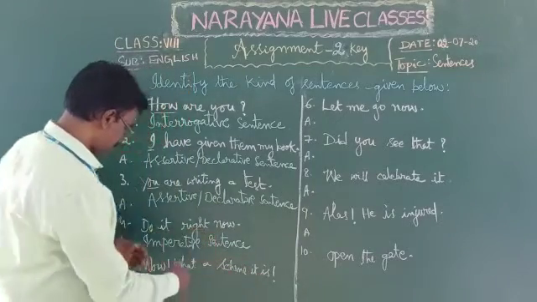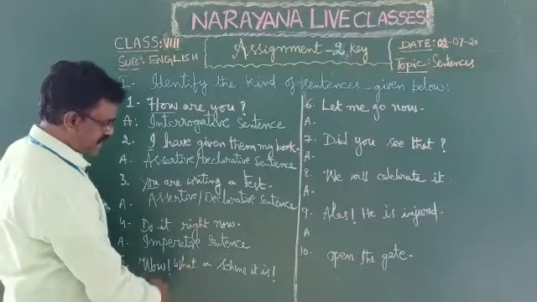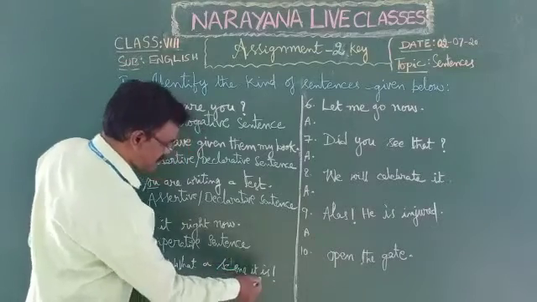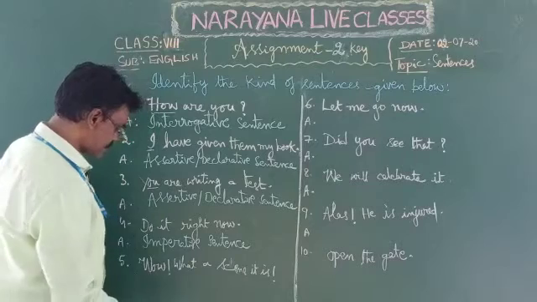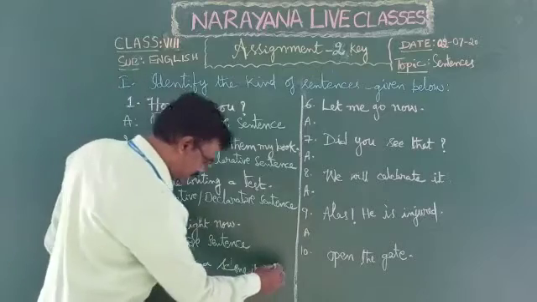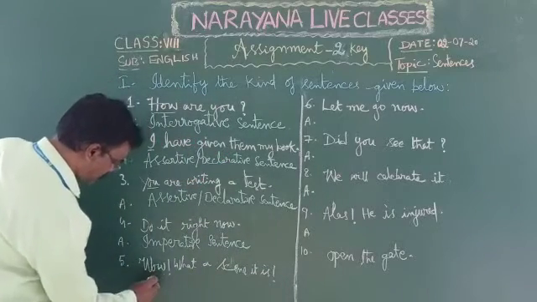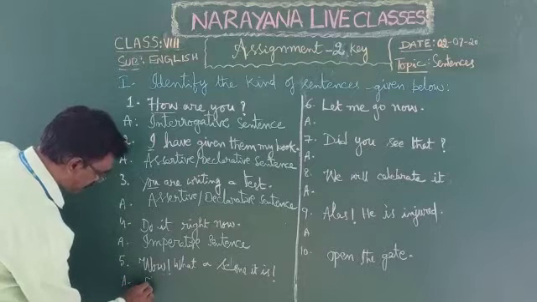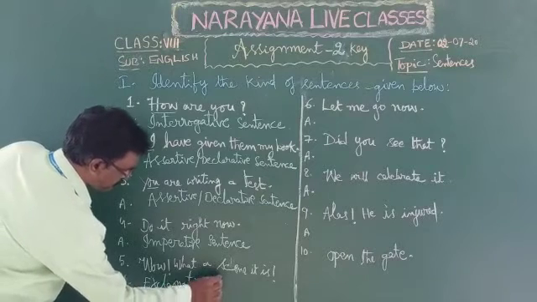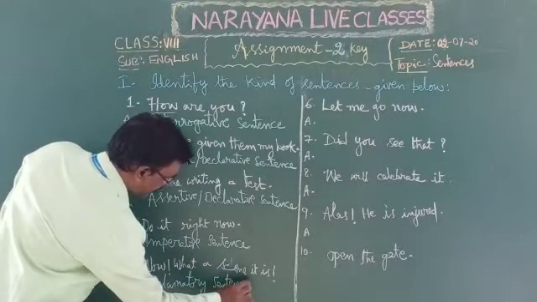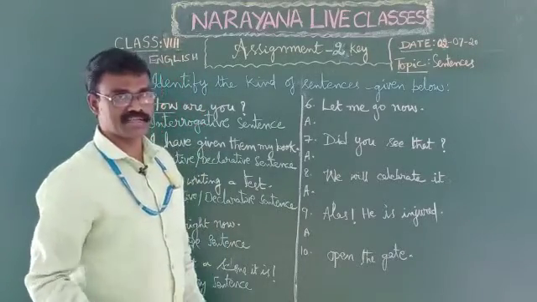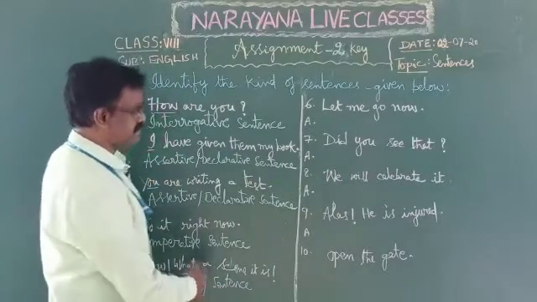So like this. Next, fifth one, wow, what a scene it is. What a scene it is. Wow, what a scene it is. See, it began with exclamatory word and even it ends with exclamatory mark. So this one, fifth one is exclamatory sentence. An exclamatory sentence exclaims, it expresses sudden feelings or emotions. So it is exclamatory sentence.